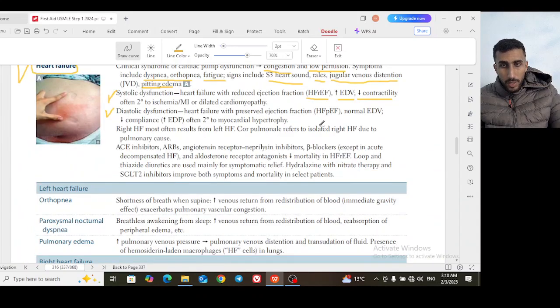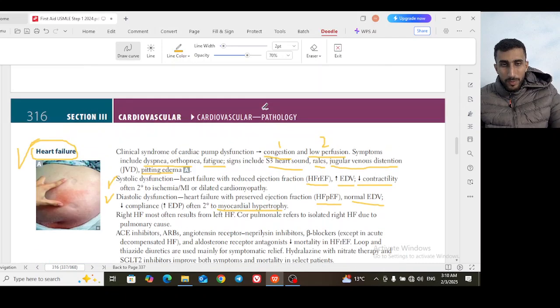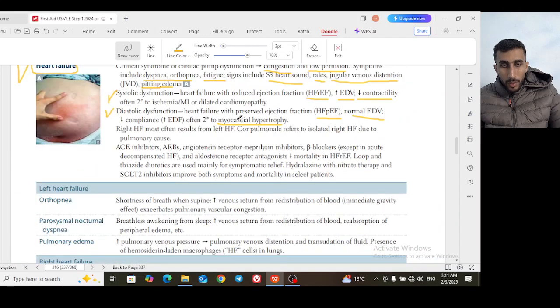The diastolic dysfunction is called HFpEF, preserved ejection fraction. The ejection fraction is preserved, so the end-diastolic volume is normal. But here you have myocardial hypertrophy, as you remember from hypertrophic cardiomyopathy. The volume is normal, and the chambers are hypertrophied and enlarged, so you will have little space. This little space holds the same amount of blood, which means the pressure will increase. So in diastolic dysfunction, the effect is on the pressure, with increased diastolic pressure.